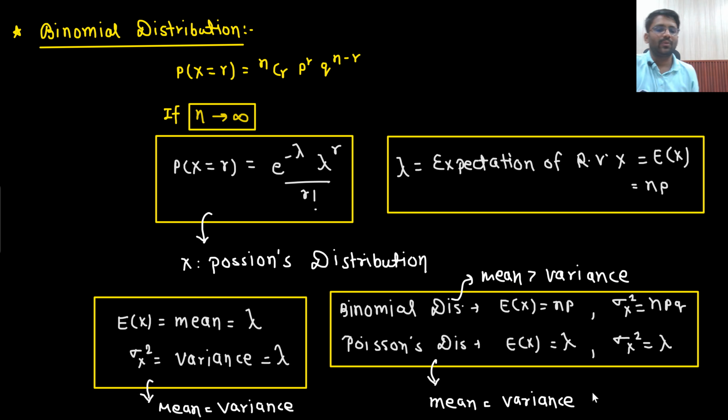Okay. So these kinds of small questions could be asked: for the binomial distribution, mean is greater than the variance; for the binomial distribution, mean is less than the variance; for binomial distribution, mean equals variance. So the answer would be, for binomial distribution, mean would be greater than variance. For Poisson's distribution, mean is equal to the variance. Is that understandable to you? And if someone would ask what is the value of lambda, that would be equal to n into p.